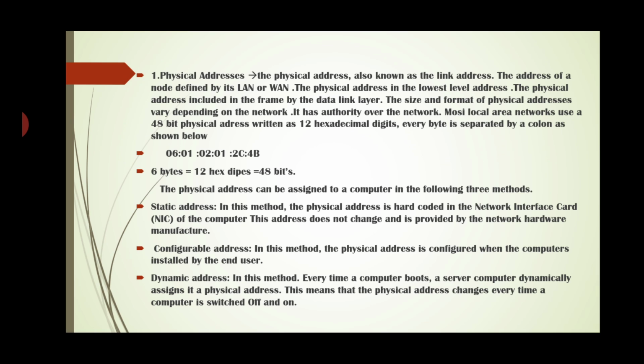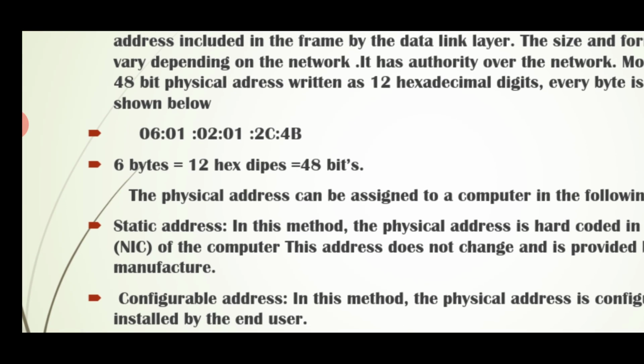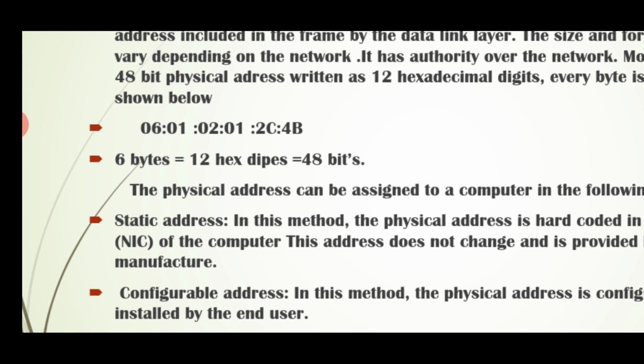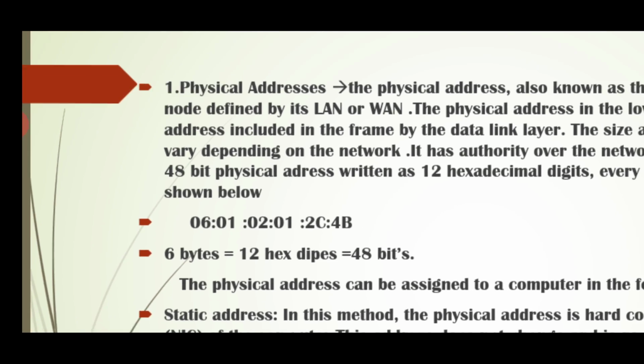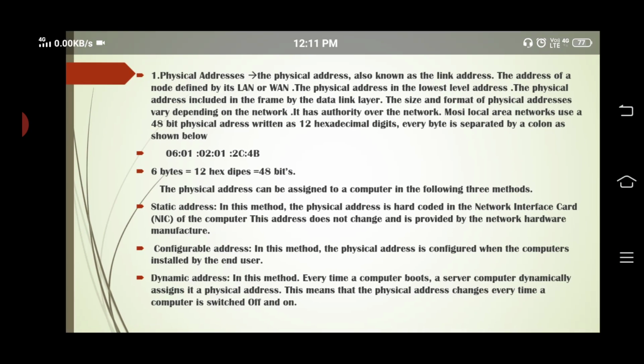The size and format of physical layer addresses vary depending on the network. It has authority over the network. Most local area networks use 48-bit physical addresses written as 12 hexadecimal digits. Every byte is separated by a colon as shown below. This is the physical address representation of the host.